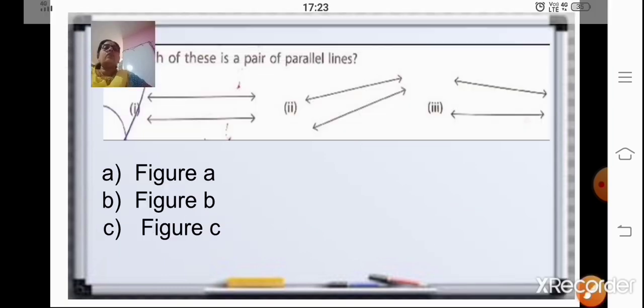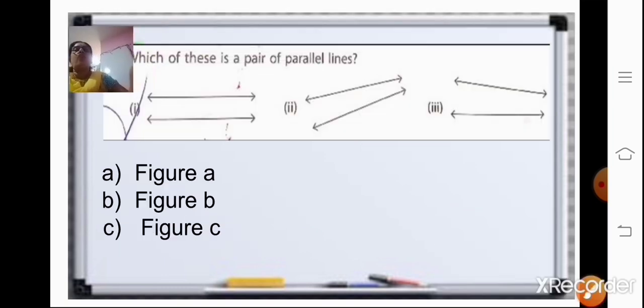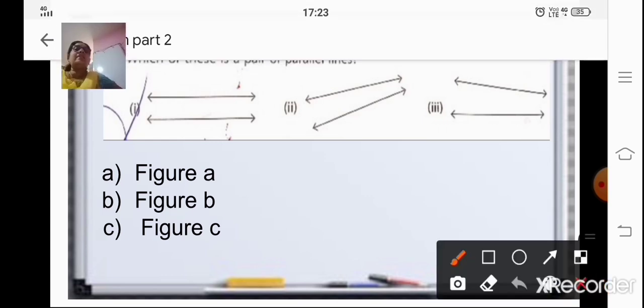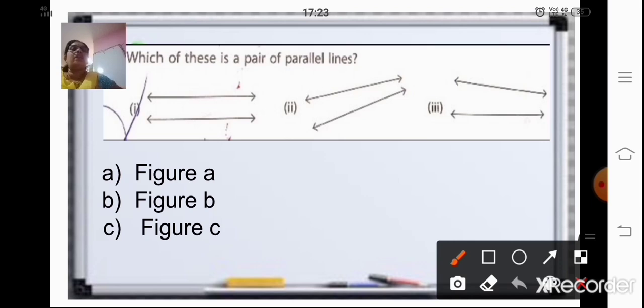Second question, you have to find out which of these is a pair of parallel lines. Now parallel lines are those lines which do not meet each other. You can see in the second figure, if the line extends, yes, it may meet at a common point. In the same way here also, if this line extends, they may meet at one common point.